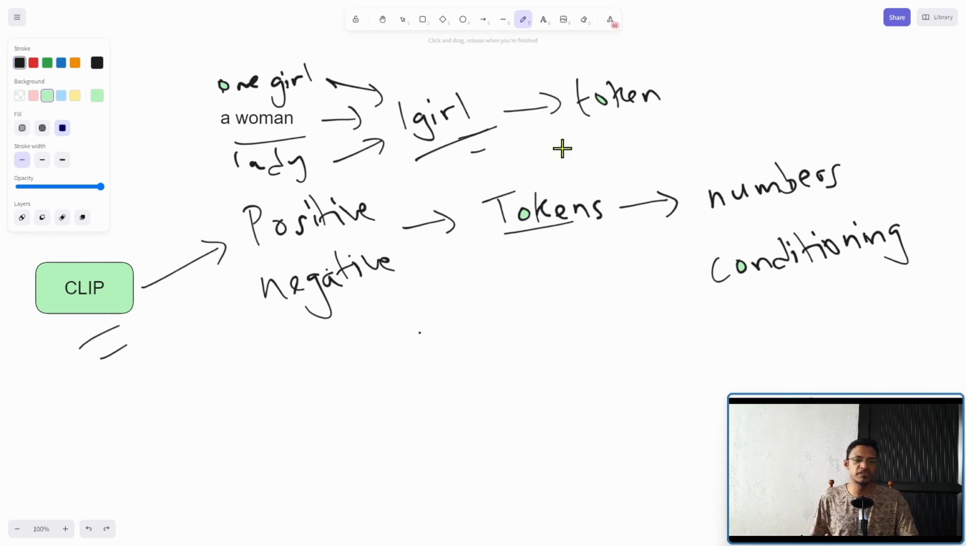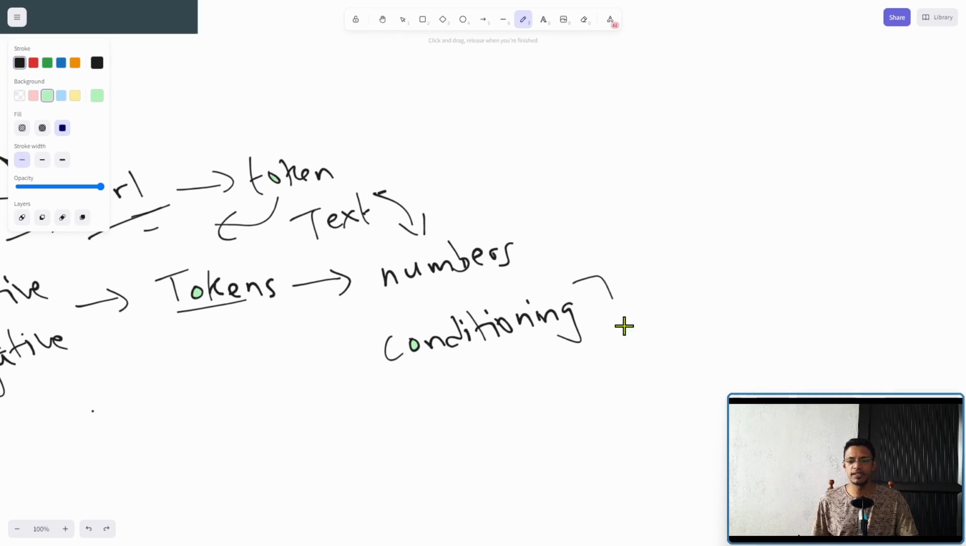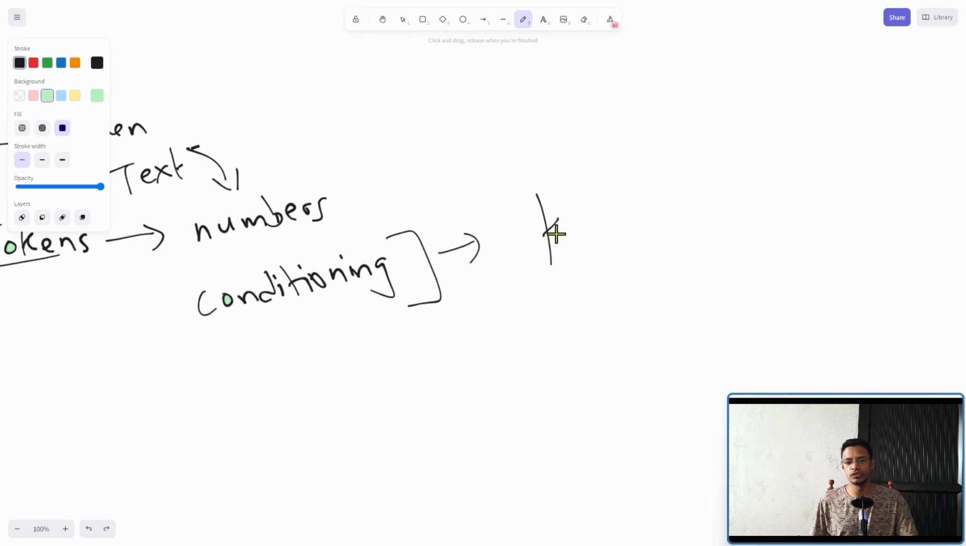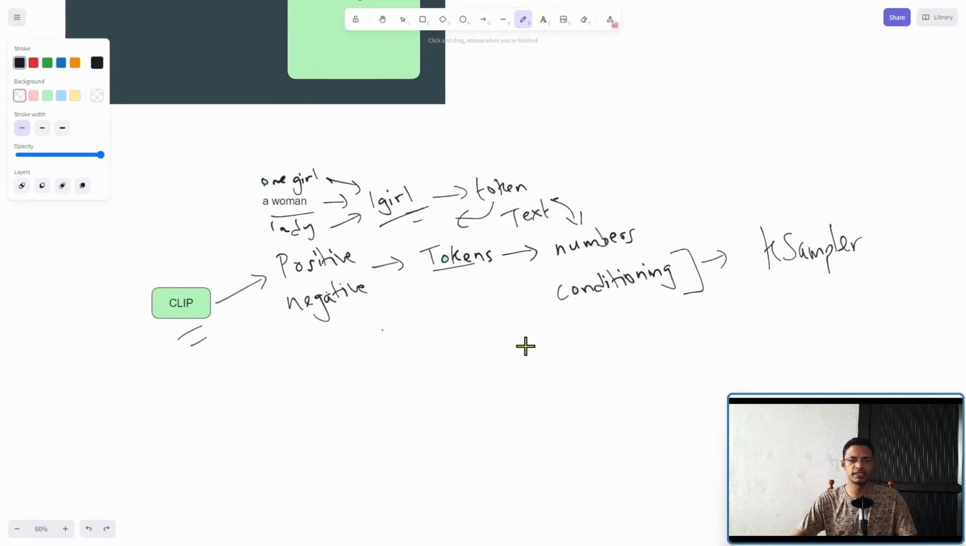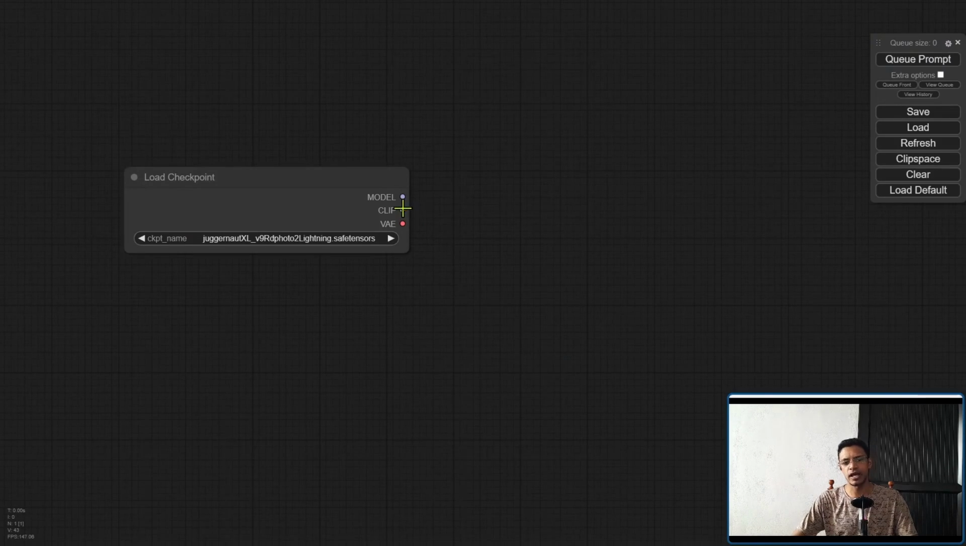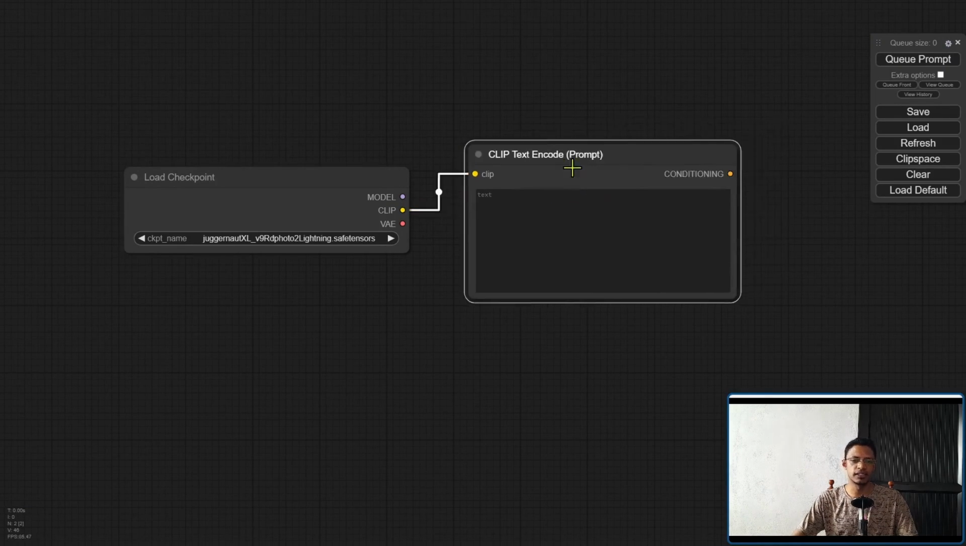Because this is still in text format, and when it comes to machine learning, computers generally prefer numbers, this text gets converted into numbers, and the output is basically the conditioning. That conditioning will go to the KSampler. Okay, so that's basically the clip. And this whole process, this entire thing here, happens inside the clip text encode.